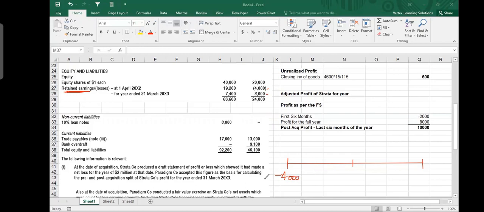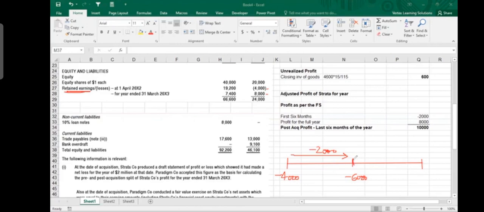And then they told you in the question that in the first 6 months, a further 2 million of loss was made. So in the first 6 months, you made another loss of 2 million. So it means that the net retained earning balance was minus 6 million until here. And this is the number which we have used in calculation of goodwill. And after that, they told you that the overall profit for the year is 8 million.